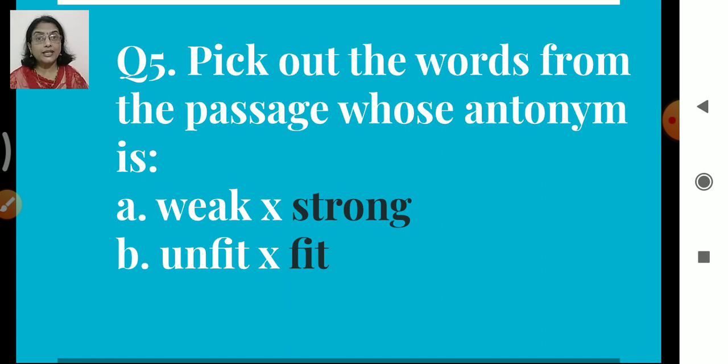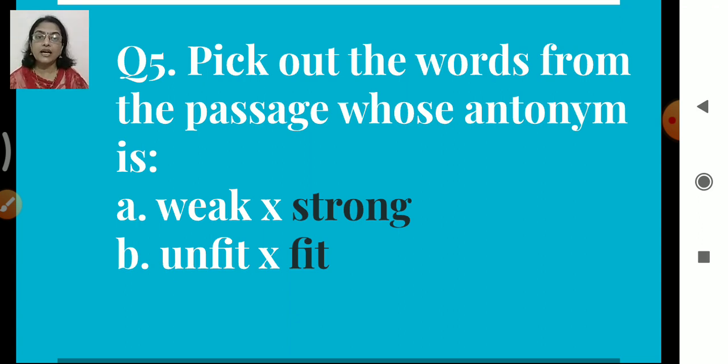Now children, just look at the question again. Pick out the words from the passage whose antonym is weak. So what it means? We have to find out the answer from the passage only, not any other word from outside the passage. So the word strong was there, and it goes with weak. The word weak is from outside the passage, but the answer for this question you need to find out from the passage itself.